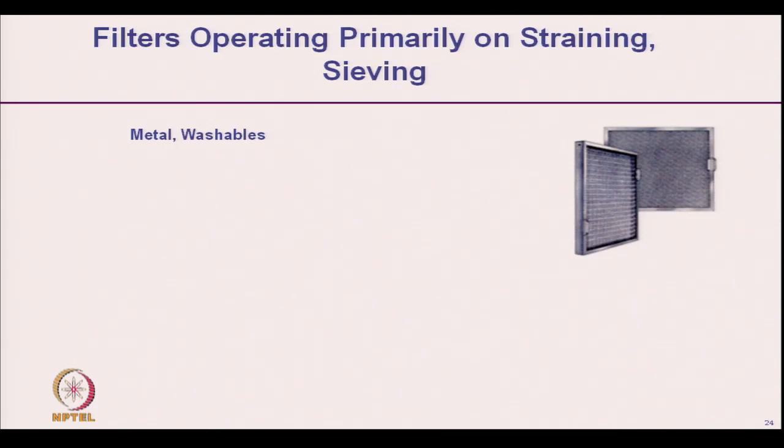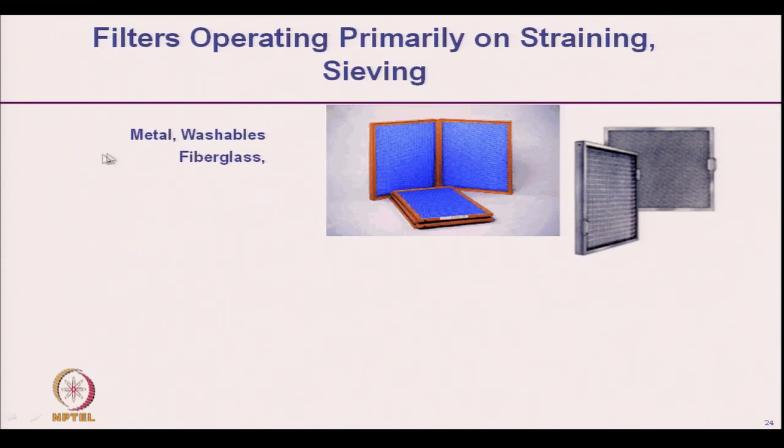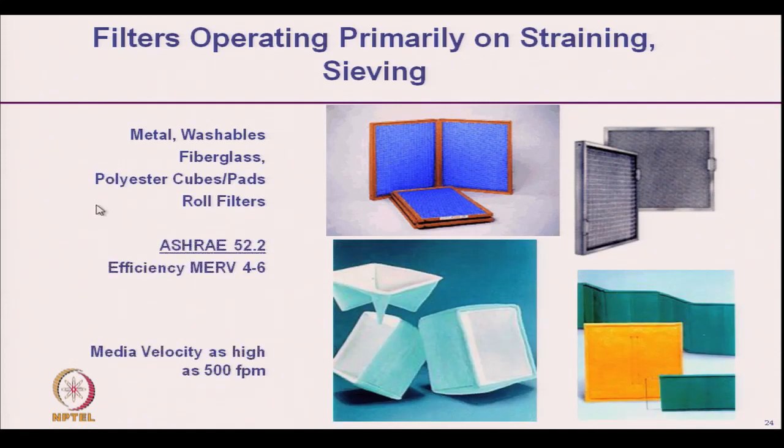And the areas of application of straining or sieving are metal washable filters, fiberglass, polyester cubes, these are the different application areas.